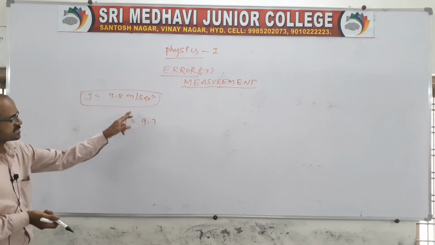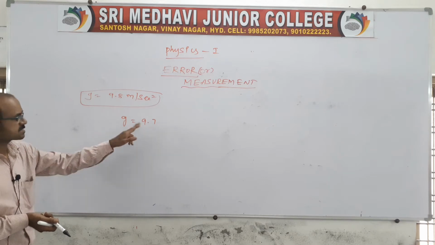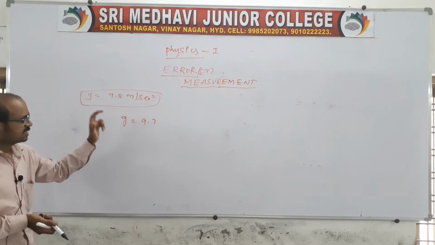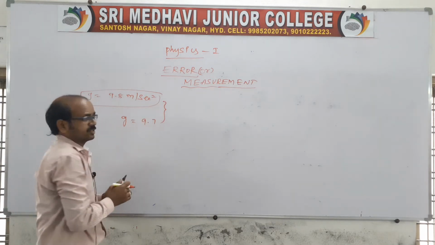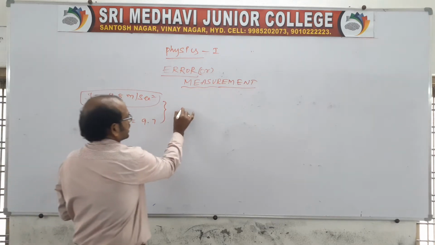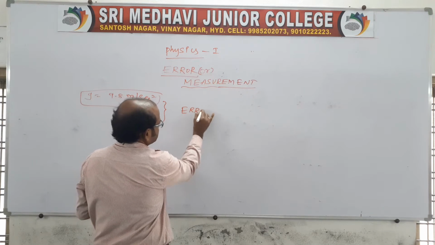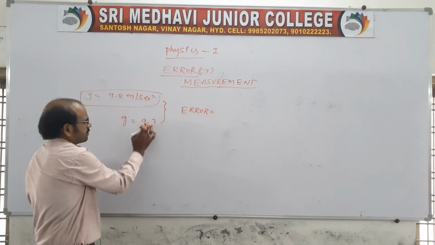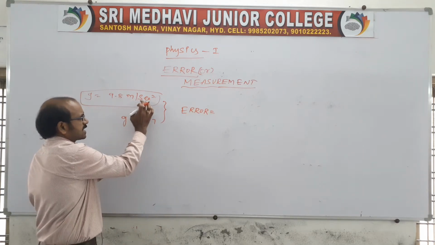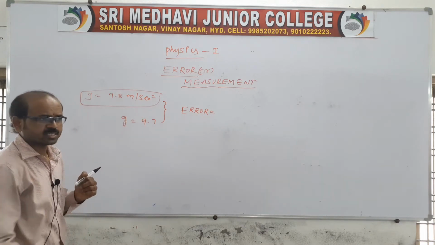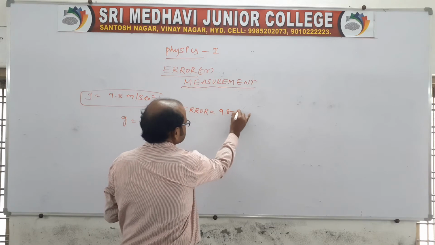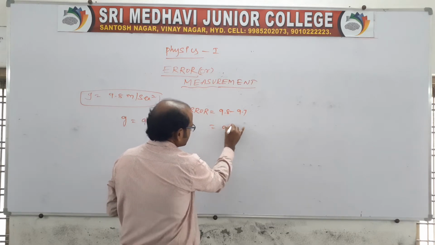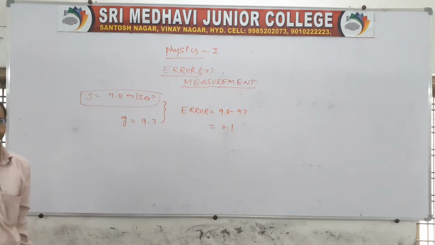So there is a difference. The difference between the standard and the measured value is the error. So we get 9.8 minus 9.7, so 0.1 is the error.